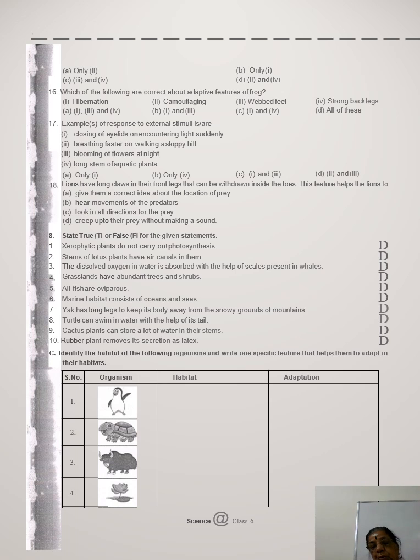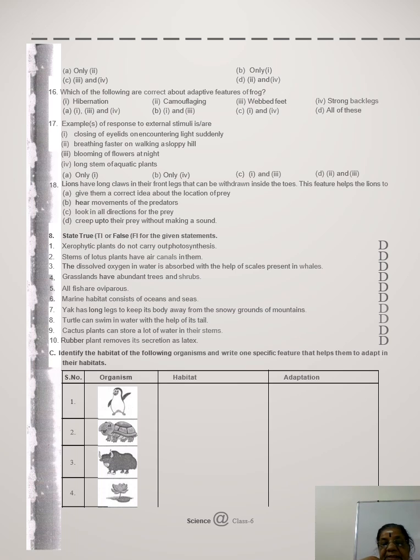Then last one, identify the habitat. First இருக்கிறது வந்து polar regionல, இது வந்து penguin. இது வந்து habitat வந்து polar region. First one வந்து penguin. It is in polar region. It has streamlined body. Adaptation: streamlined body and blubber is present under the skin. A fatty layer under the skin called blubber. சரியா?